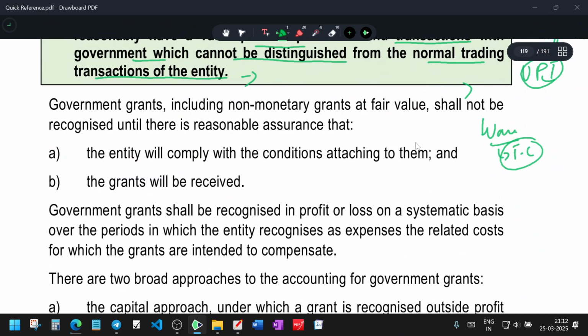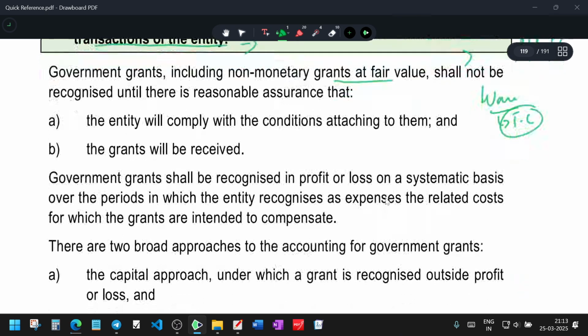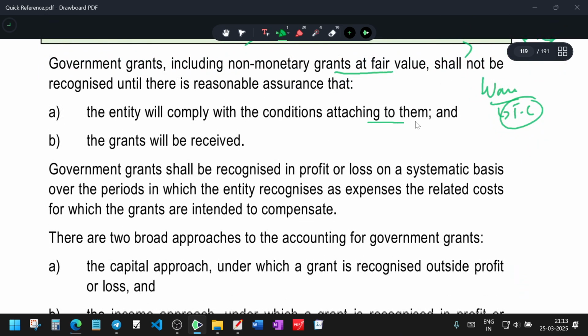Government grants include monetary grants at fair value, which shall not be recognized until there is reasonable assurance. They can also include non-monetary grants, which are not in the form of money, and which shall be recognized, but not when there is no reasonable assurance that the entity will comply with the conditions attached to them, or that the grant will be received.